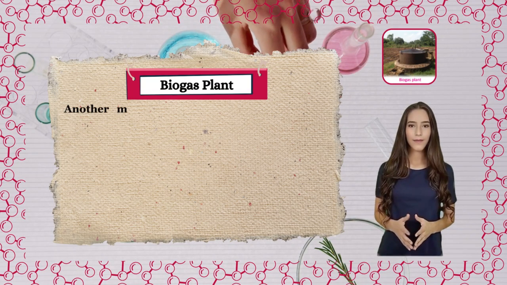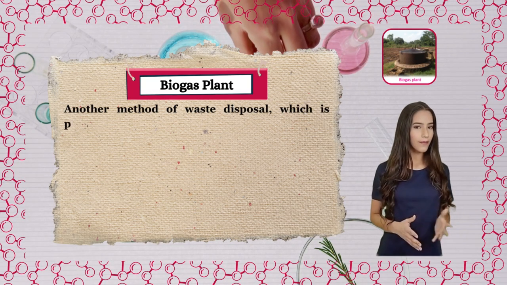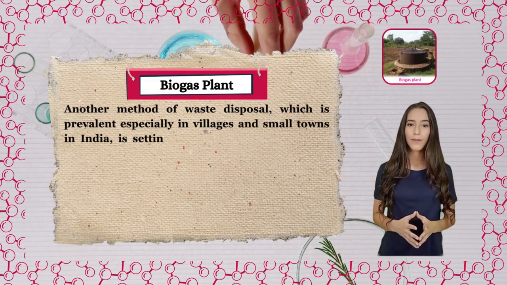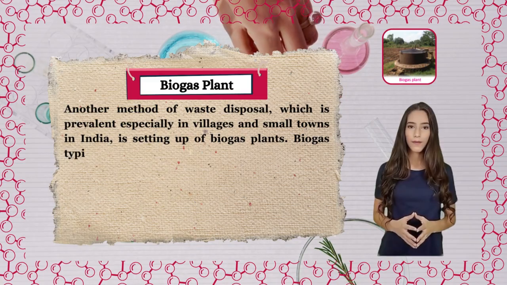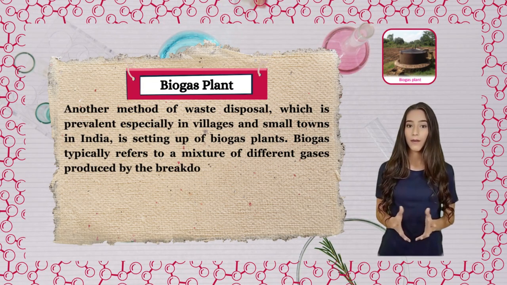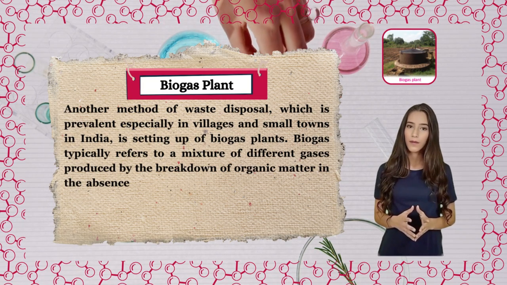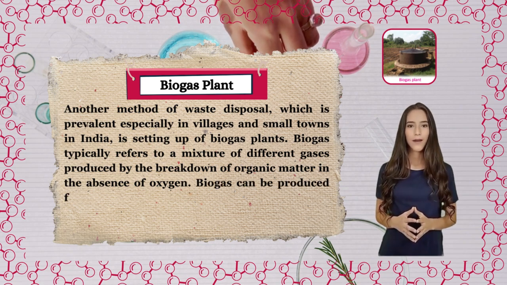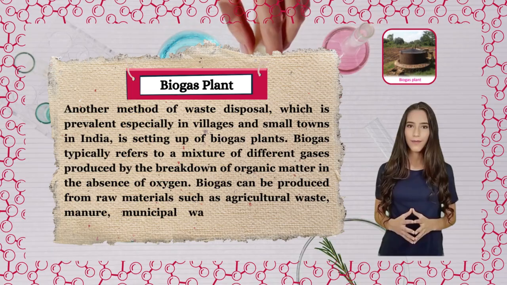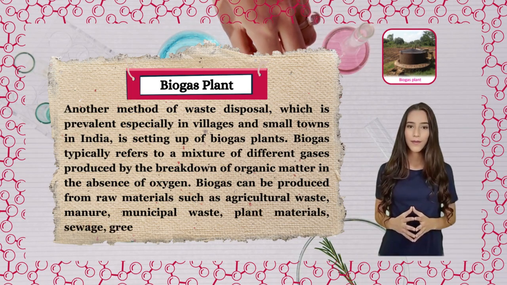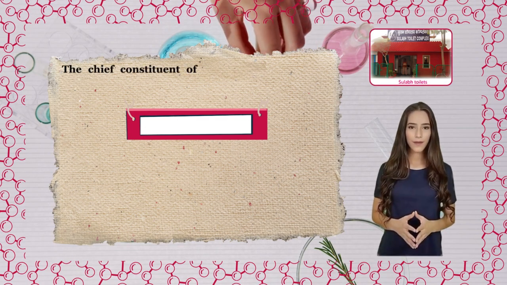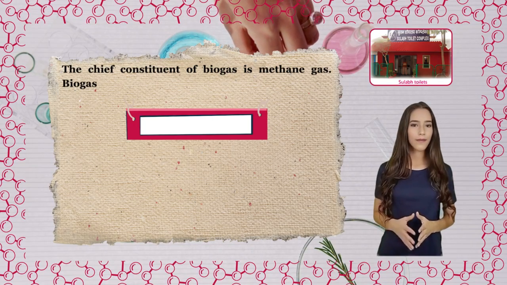Biogas plant. Another method of waste disposal, which is prevalent especially in villages and small towns in India, is the setting up of biogas plants. Biogas typically refers to a mixture of different gases produced by the breakdown of organic matter in the absence of oxygen. Biogas can be produced from raw materials such as agricultural waste, manure, municipal waste, plant materials, sewage, green waste, or food waste. The chief constituent of biogas is methane gas.